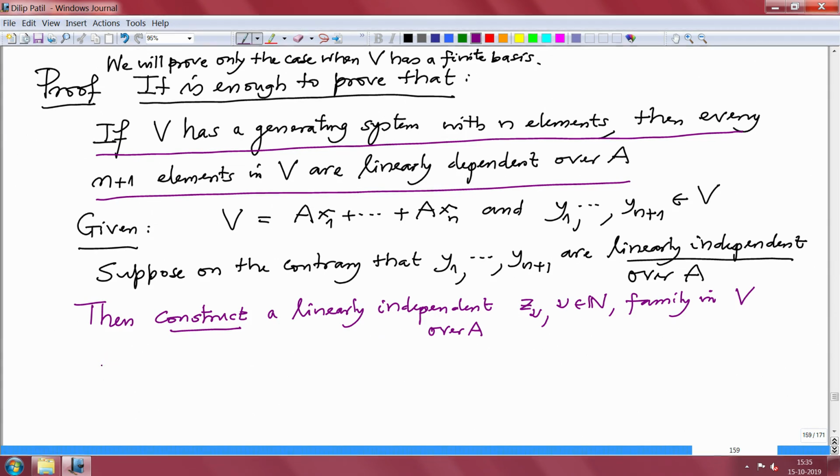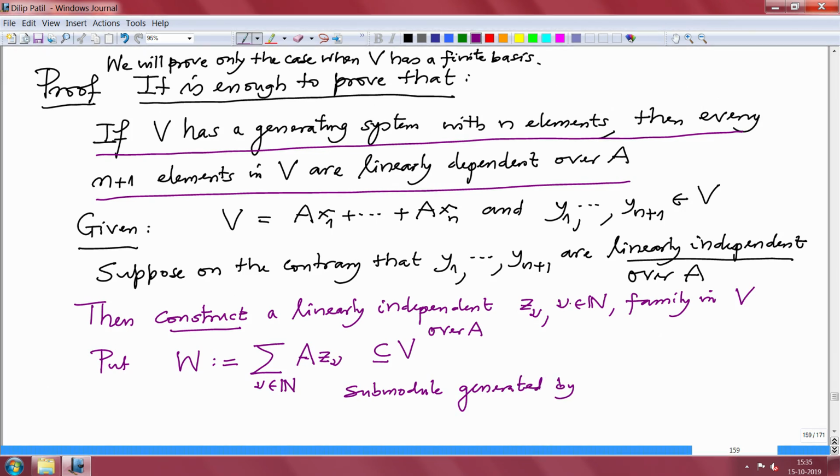After this, put W to be the submodule of V generated by these countably infinite families z_nu, nu in N. This is a submodule of V. This is the smallest submodule of V which contains all these z_nus.